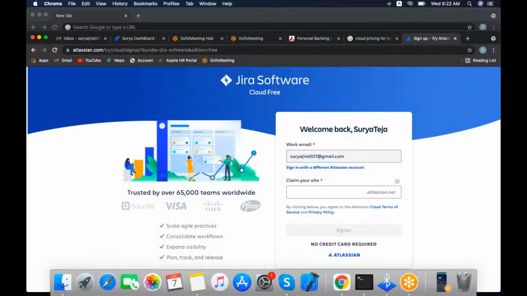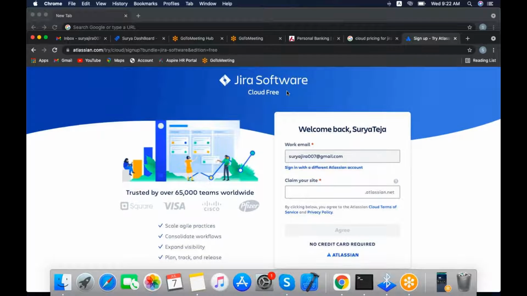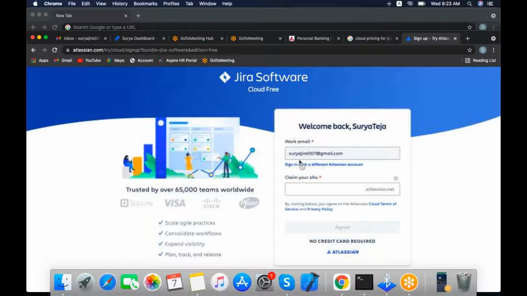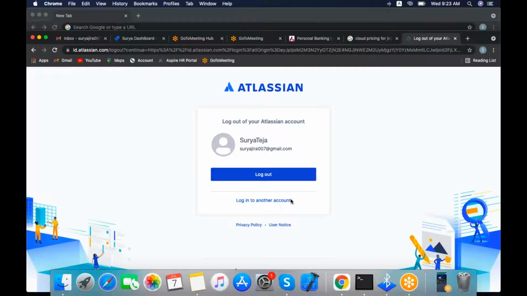Whenever you click on the get started button, you will be redirected to this place. Here you see Jira Software Cloud Free version. You have selected free, so the free version will come. We will see sign in with welcome back. No credit card required. Sign in with different account. I have already created one previously, and that's the reason this page has automatically appeared. Log in with another account.